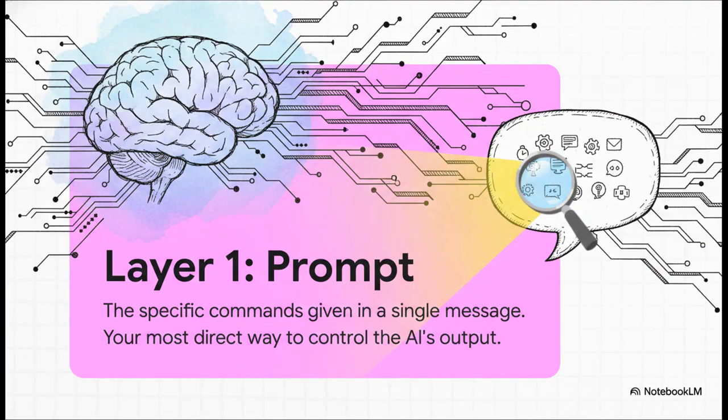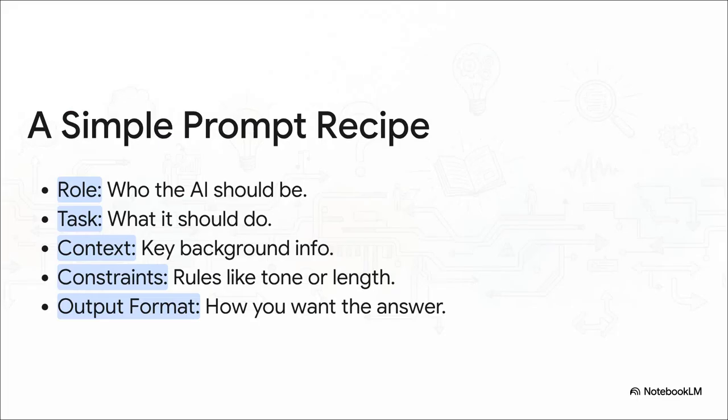So, layer 1 is your prompt. It's the most direct, most powerful way you can steer the conversation. It's simple, really. A fuzzy, vague prompt is going to get you a fuzzy, vague answer. But a really sharp, specific prompt, that's your first step to getting a sharp, specific response.